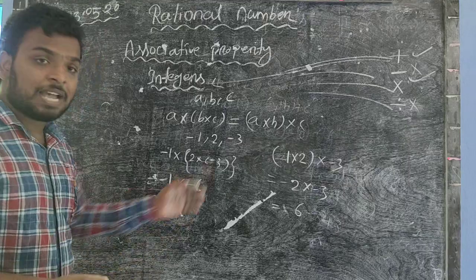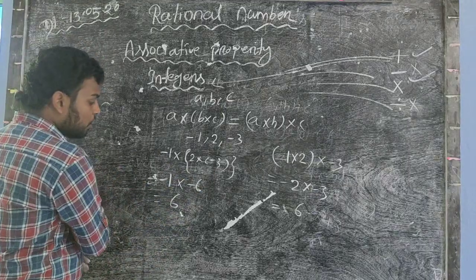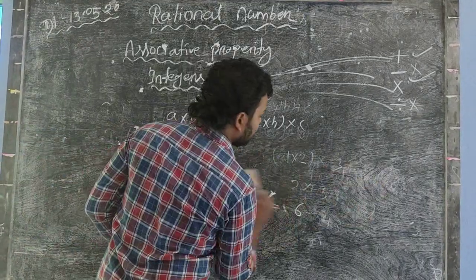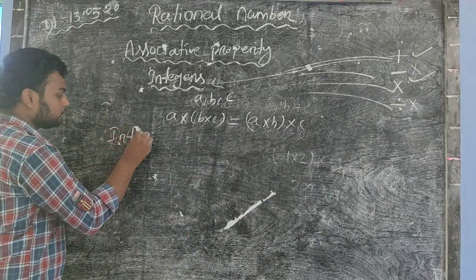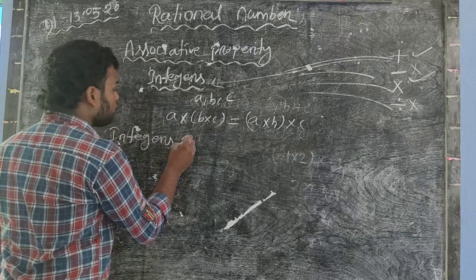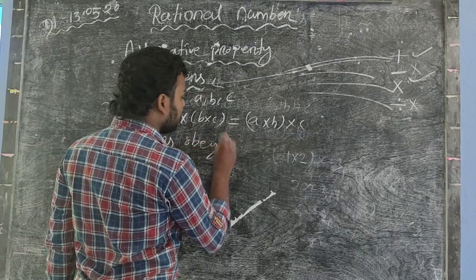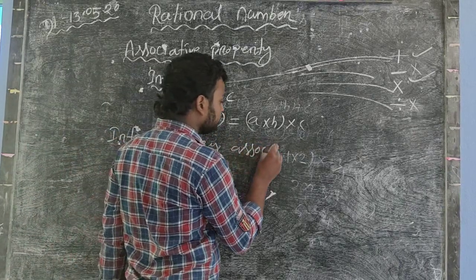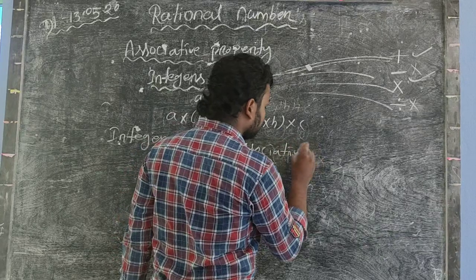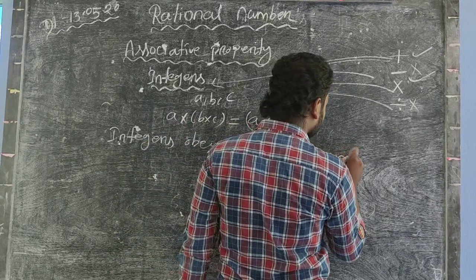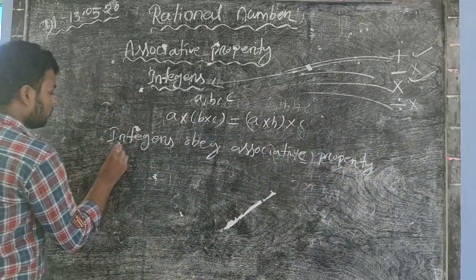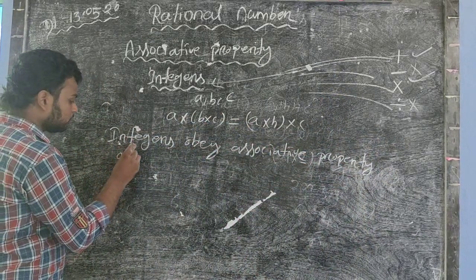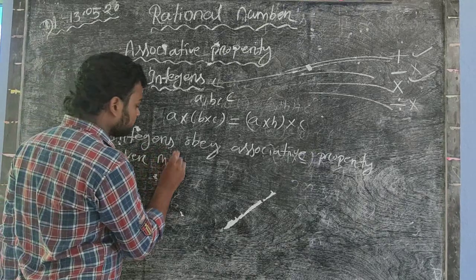So okay, this is the example. So now write down that integers obey associative property over multiplication.